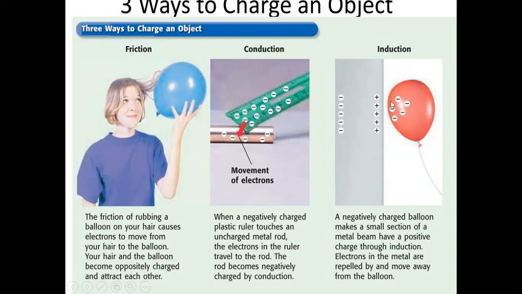But you can see in induction, if a negatively charged balloon is brought near a neutral metal plate, the positive charges are attracted to the balloon, and the negative charges are repelled to one side. So there is a temporary rearrangement of the charges that makes this body one kind of charge on one side and another kind on the other side. You can see that the different charges are over there. Not like conduction, where we have the same charge, but in induction, we have different charges.